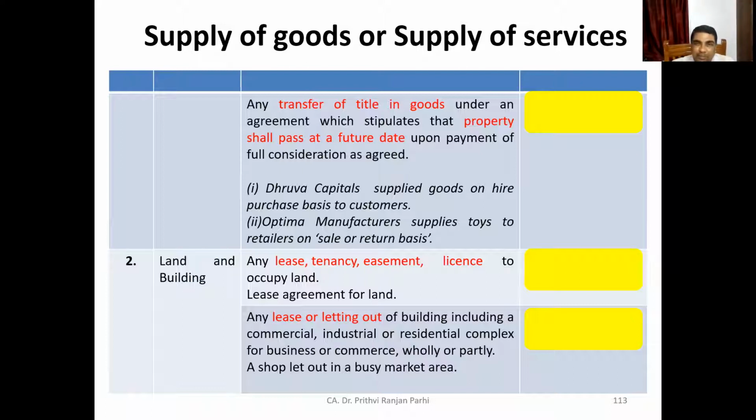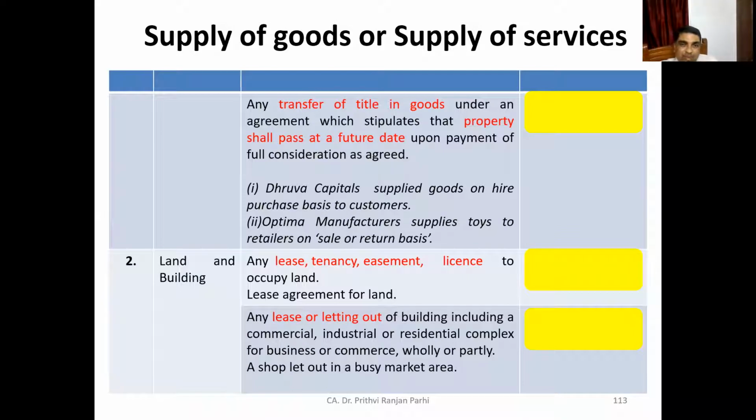Goods are delivered, but there is an agreement which stipulates that the property in goods shall pass on a future date. Property in goods is not transferred right now. It will transfer at a future date, subject to fulfillment of certain conditions. When full consideration is paid, the property in goods will be transferred.